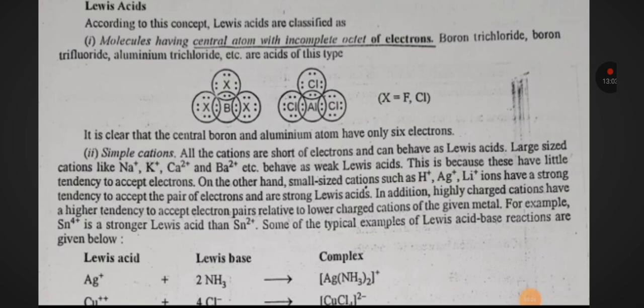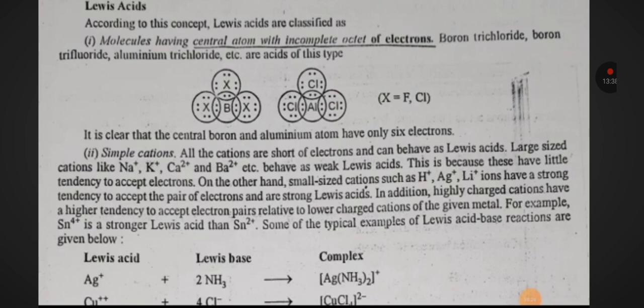In addition, highly charged cations have a high tendency to accept electron pairs relative to the low charge cations of a given metal. For example, Sn4+ is a stronger Lewis acid than Sn2+. Some typical examples of Lewis acid-base reactions are: Lewis acid Ag+ plus Lewis base NH3 will give Ag(NH3)2+. Cu2+ plus 4 Cl- will give CuCl4 2-.